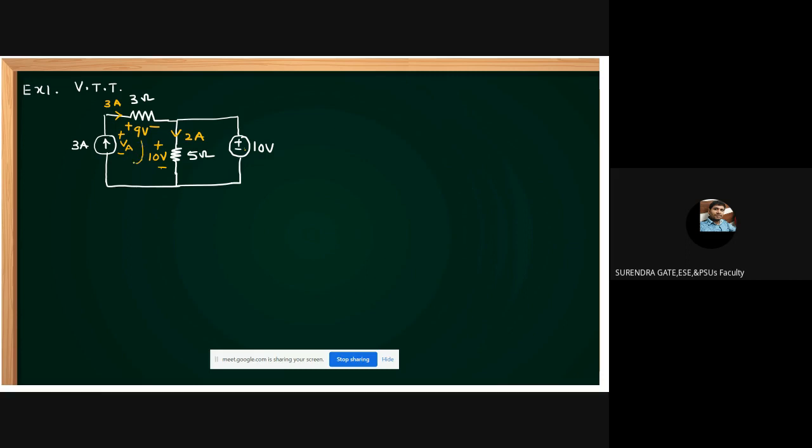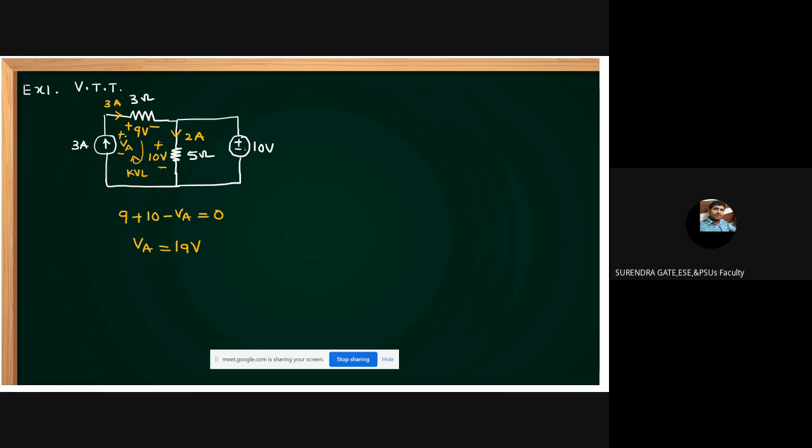Now apply KVL. I don't know about that polarity, so I am assuming this polarity. If during the calculation you get a positive voltage, then your assumed polarity is correct. If you get a negative voltage, then you reverse the polarity. Then apply KVL here, students: 9 plus 10 minus VA is equal to 0. Enter at positive terminal, take positive; enter at negative terminal, take negative. What is VA, students? 19. We are getting 19 volts, positive, which means your assumed polarity is correct.